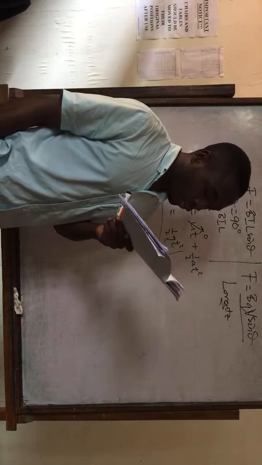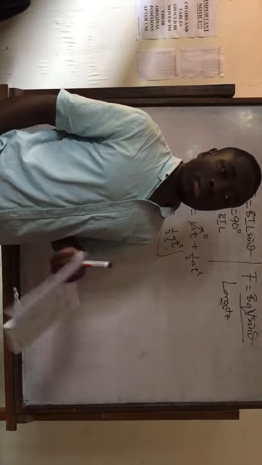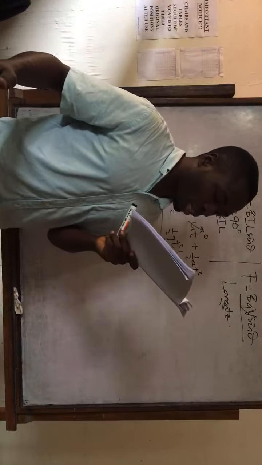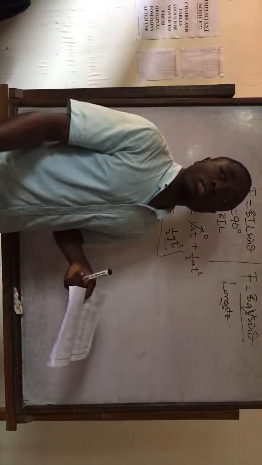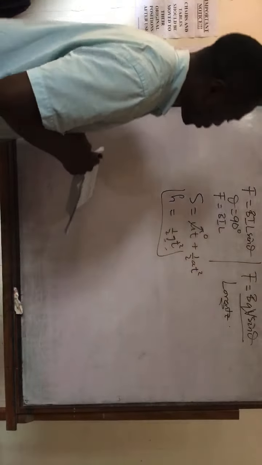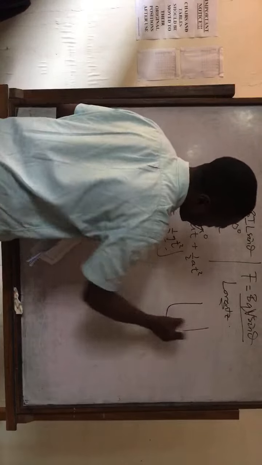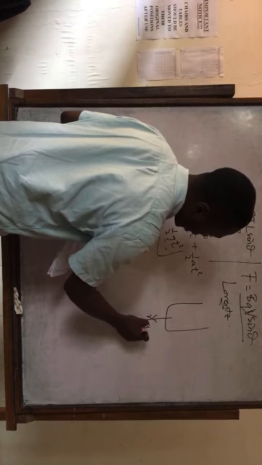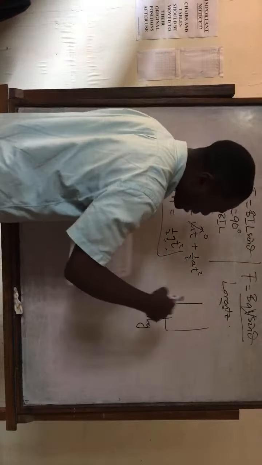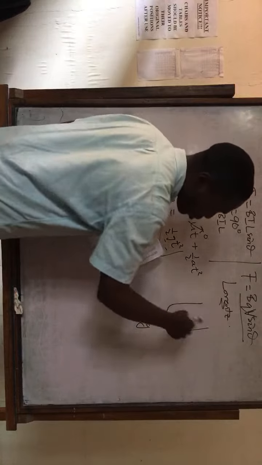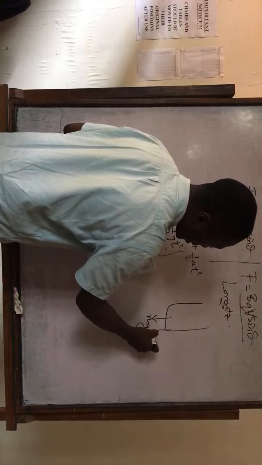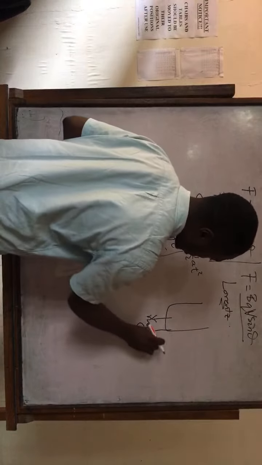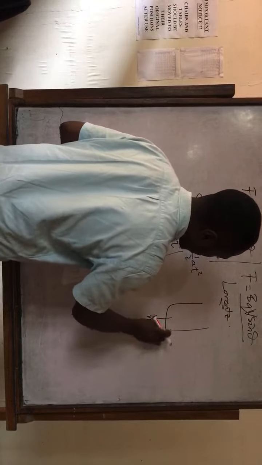The magnitude of the tractive force exerted by the cables is what? They say at the start of the ascending phase, so the elevator is moving upwards. So what's the equation of motion? Let's say this is the elevator. The weight of the elevator, mg, is acting downwards, right? And then it still has a resistive force, maybe due to friction or something, that is also acting downward, and its acceleration is 0.2 g.